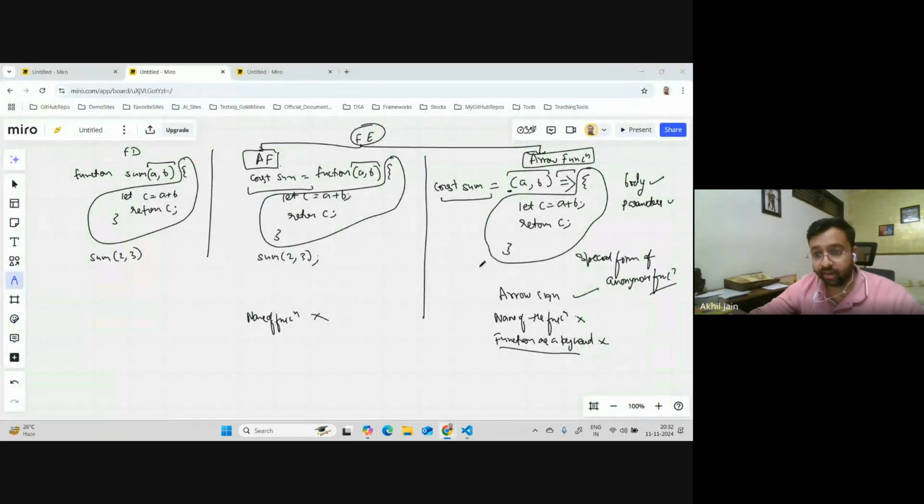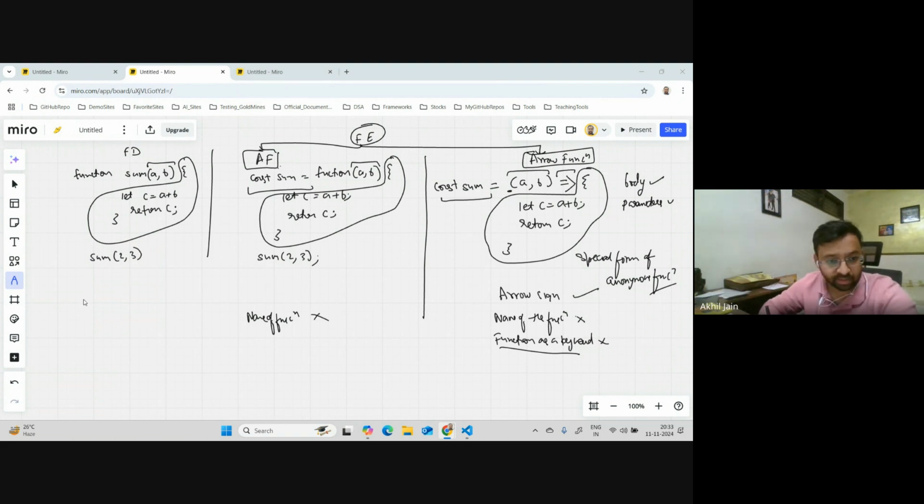Okay, great. So I hope everyone understood about all these three functions. Does anyone have any more queries to ask on this part? No? Okay, so let's do one thing. Let me ask you one thing.